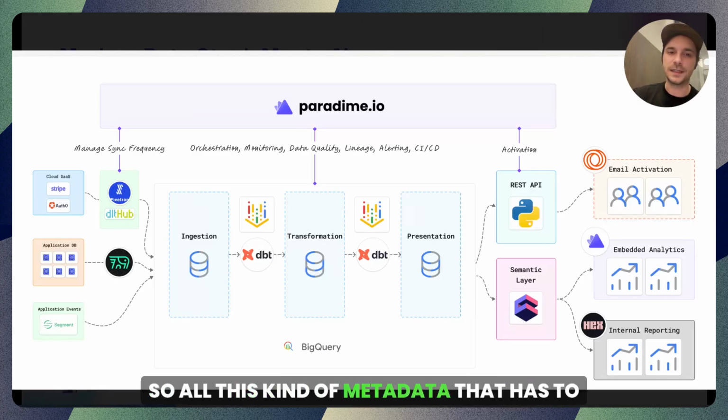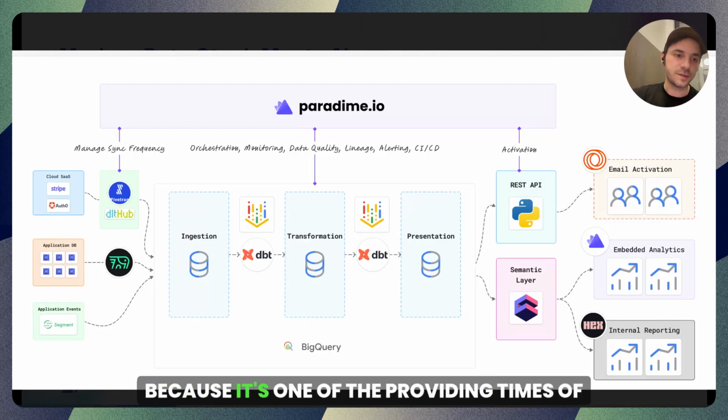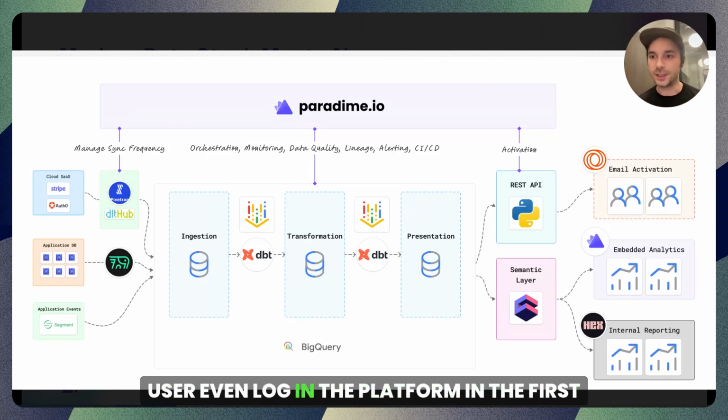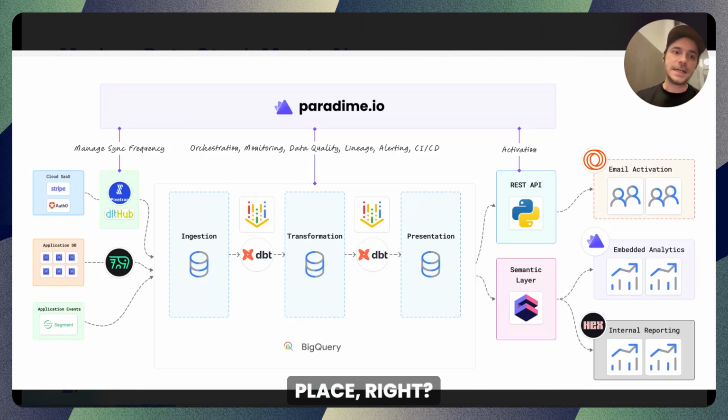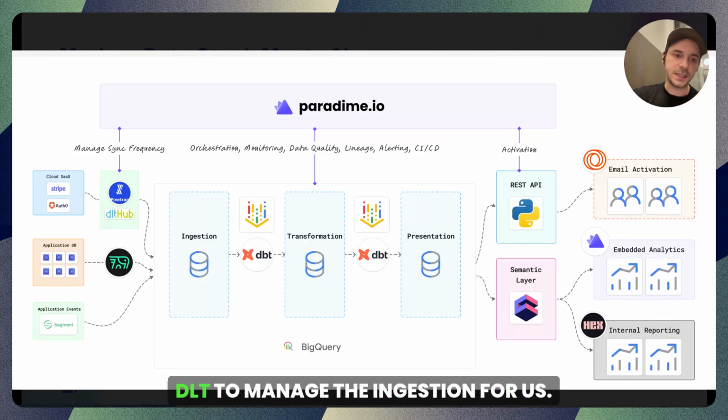So all this kind of metadata has to be pulled through Stripe, and then Auth0 because it's one of our providers in terms of authentication logging. So we need to understand, did the user even log in to the platform in the first place, right? And for this, we use Fivetran and DLT to manage the ingestion for us.